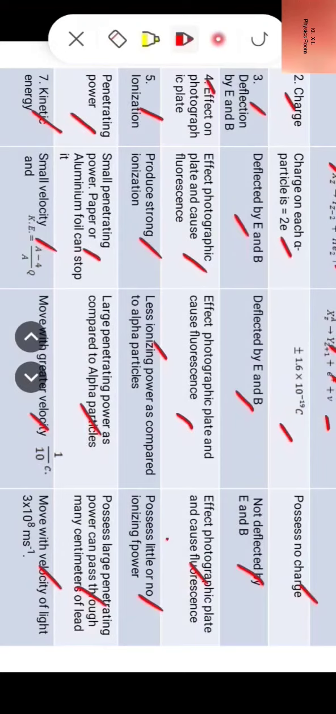So these are 7 points where we compare the properties point by point, and it is easier to learn this way. I feel you may be having your own method of learning things, but this is the chart which is going to help you to compare the properties of the three rays.